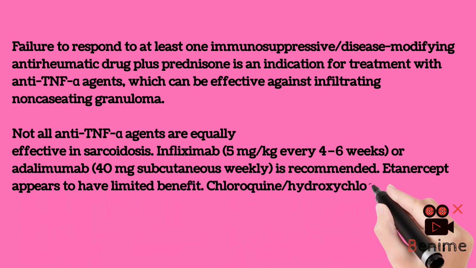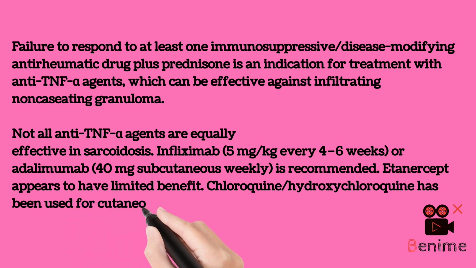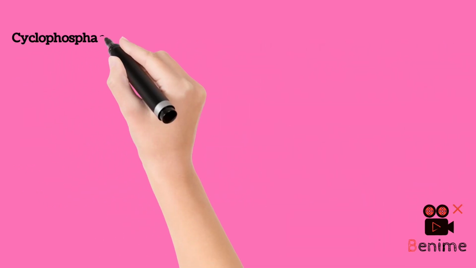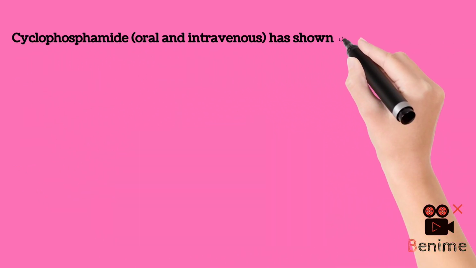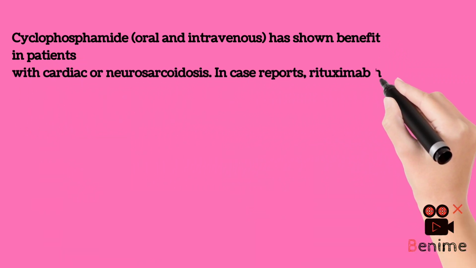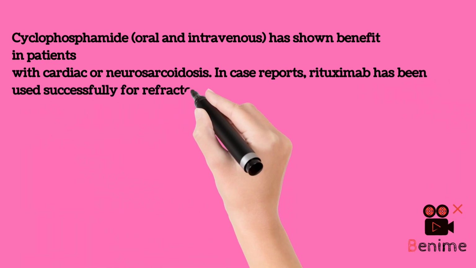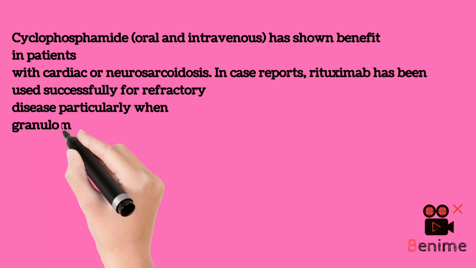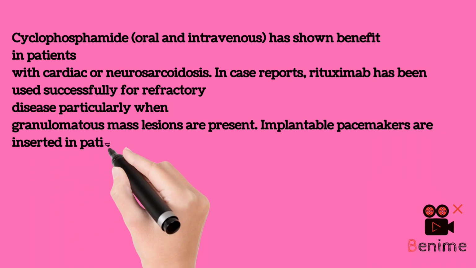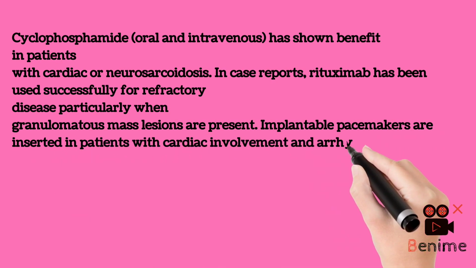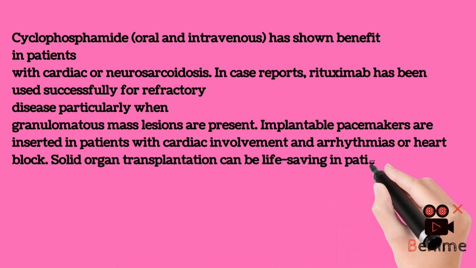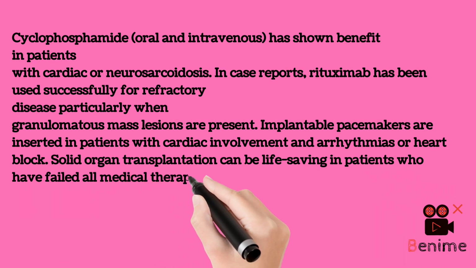Chloroquine, hydroxychloroquine has been used for cutaneous or musculoskeletal involvement. Cyclophosphamide, oral and intravenous, has shown benefit in patients with cardiac or neurosarcoidosis. In case reports, rituximab has been used successfully for refractory disease, particularly when granulomatous mass lesions are present. Implantable pacemakers are inserted in patients with cardiac involvement and arrhythmias or heart block. Solid organ transplantation can be life-saving in patients who have failed all medical therapies.